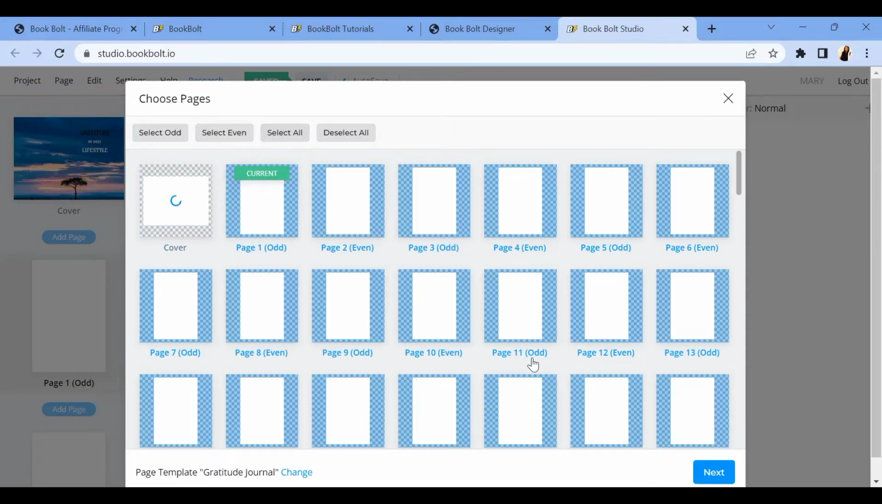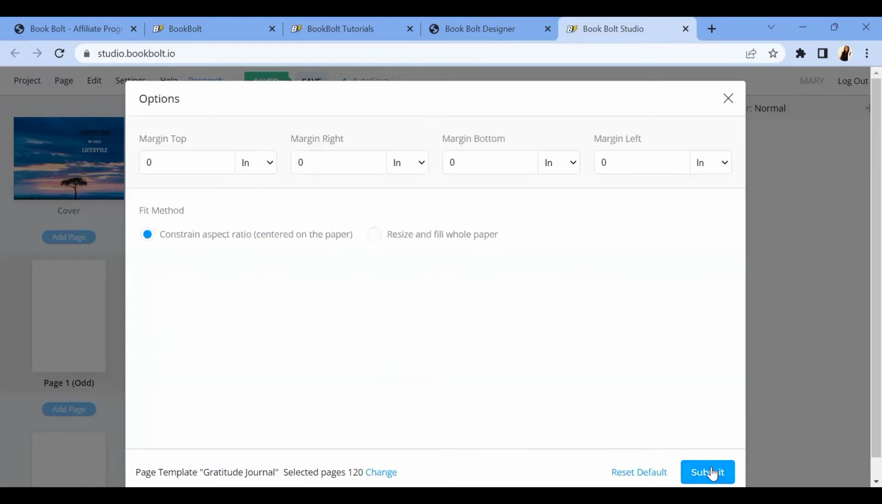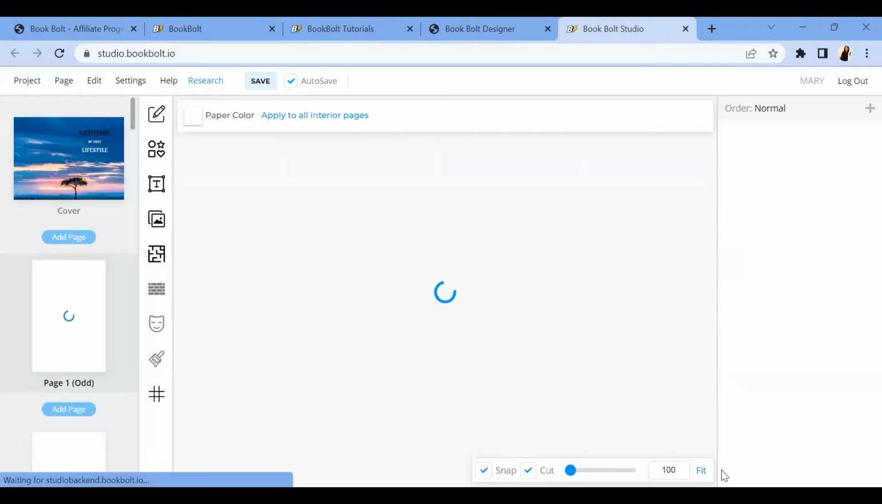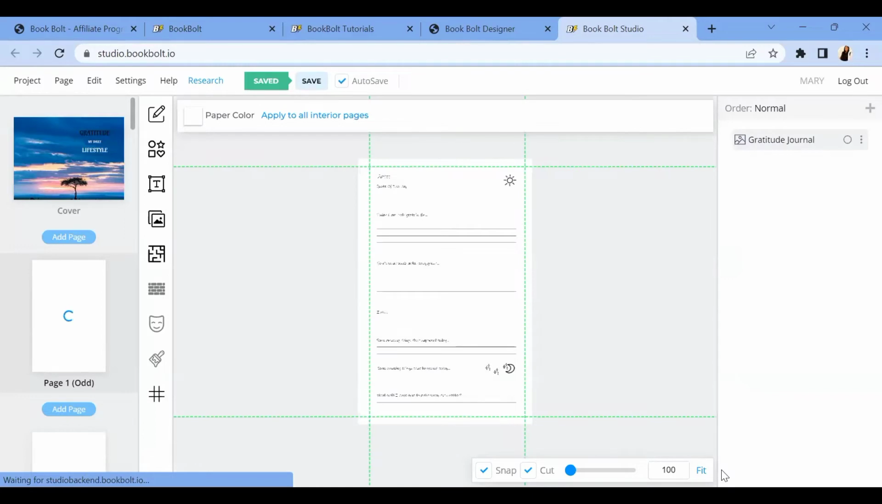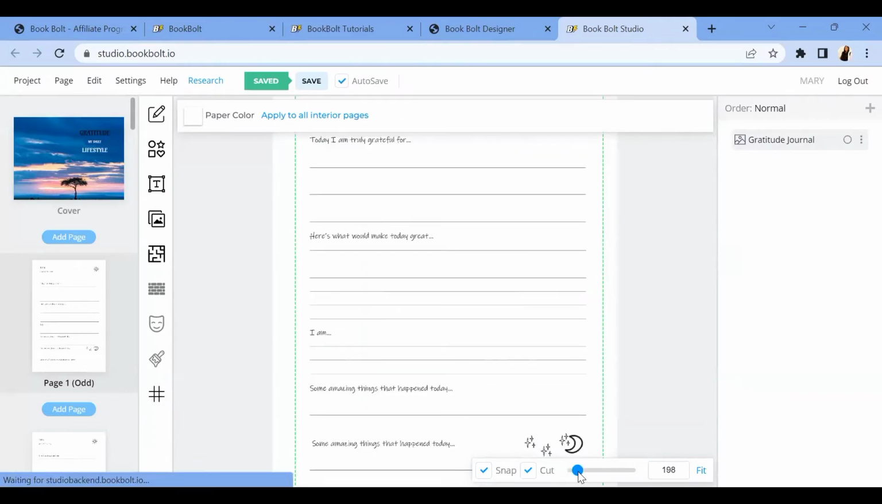So once you're done with that, you now click on next. Once you click on next, this part, you don't need to do anything. Just click on submit. When you click on submit, it's going to bring you over to this page where the content of the book is actually already done. So this is how it looks like. Let me raise it up a bit.